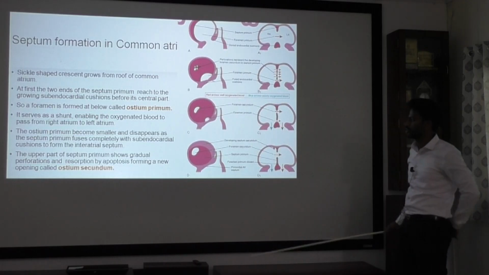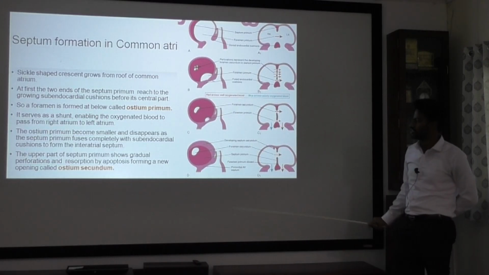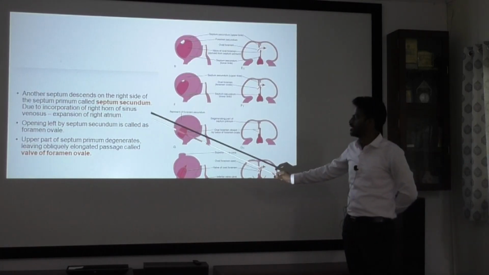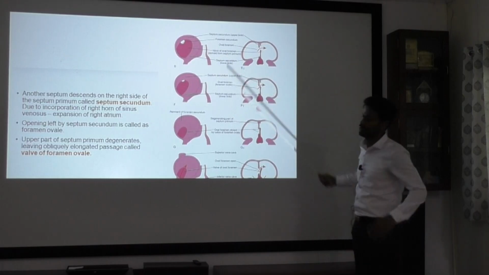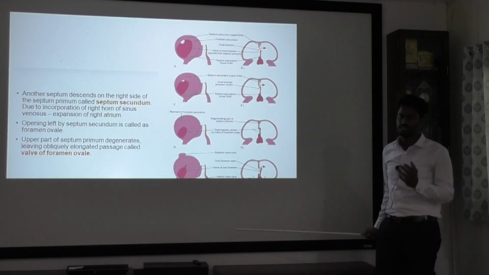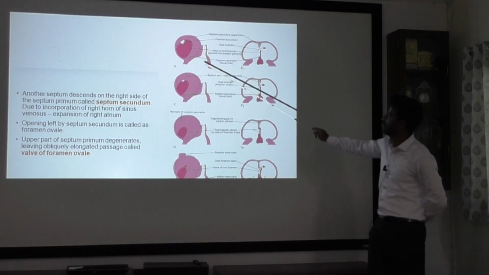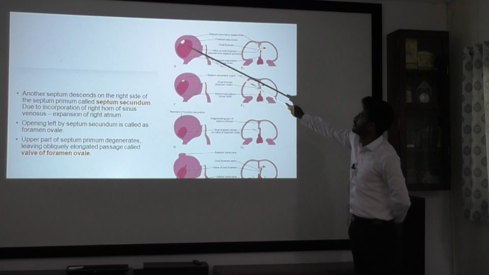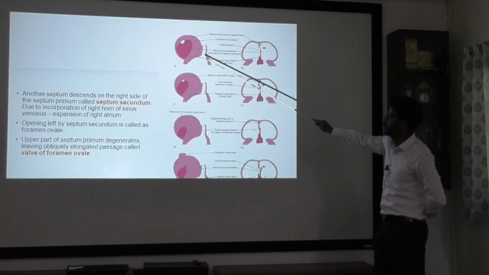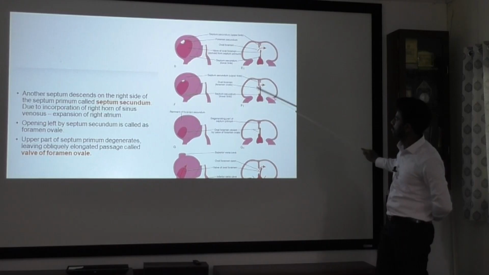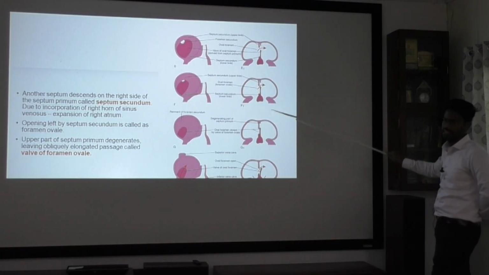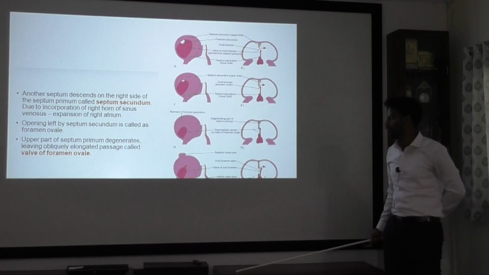Then after some time, because of the fusion of the sinus venosus, there will be formation of the septum secundum. Because of the rapid growth of the sinus venosus, which fuses with the right atrium, there will be formation of the septum secundum. It also grows in a crescent way. Here it leaves a foramen. This is known as the foramen ovale. By the time the foramen ovale is formed, the upper part of the septum primum degenerates, leaving an oblique passage. It is known as the valve of the foramen ovale.